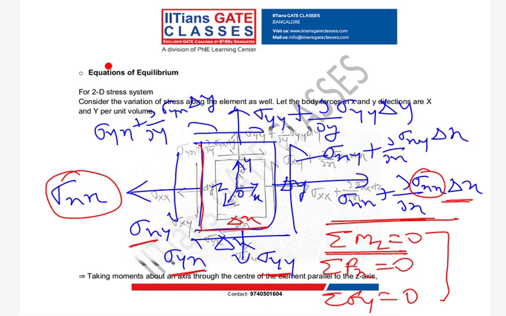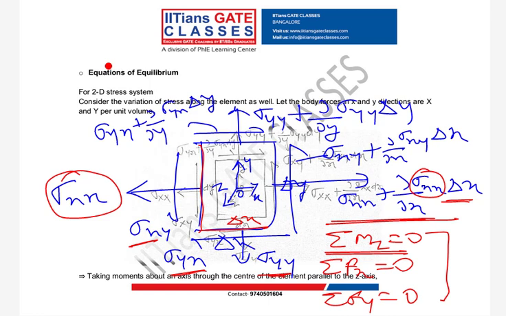Sorry, not neglected. Here in the two-dimensional problem, the additional quantity is body forces. What do body forces mean, guys? Exactly, due to self weight there will be force due to gravity.